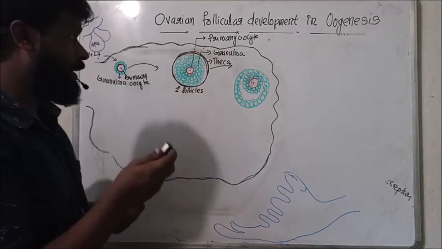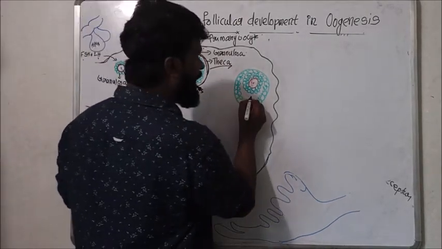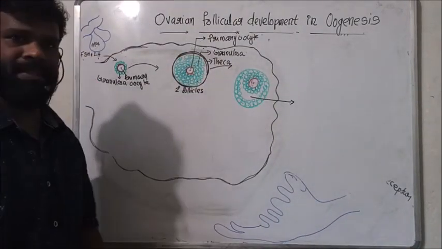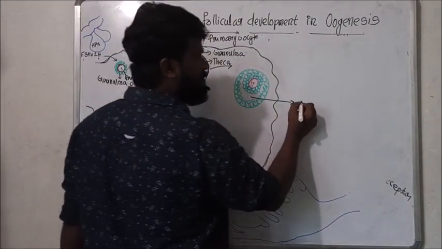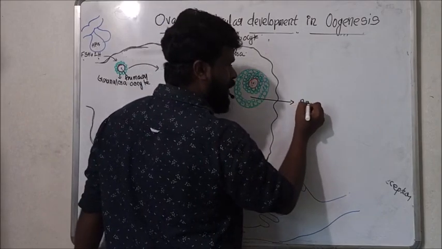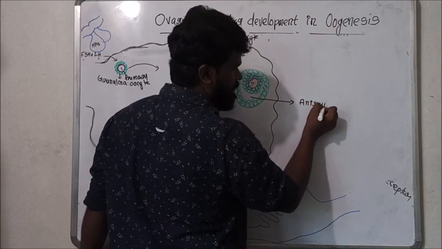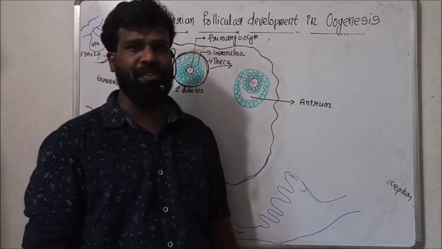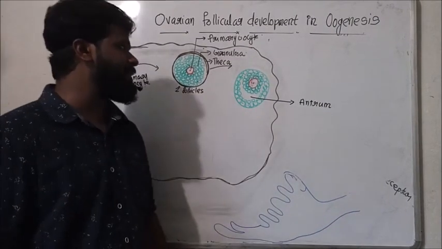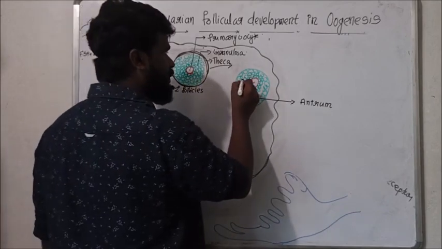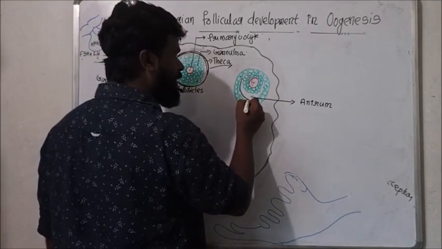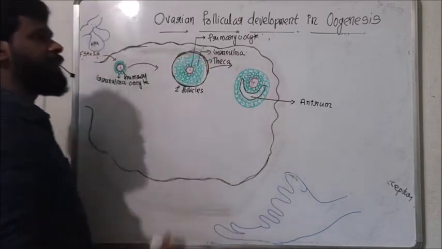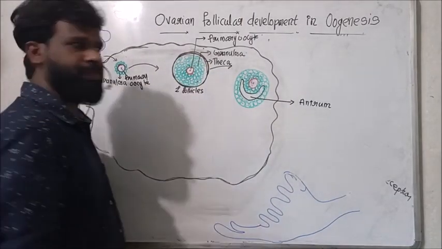But here, a new cavity is formed in this tertiary follicle. This newly formed cavity is called the antrum.